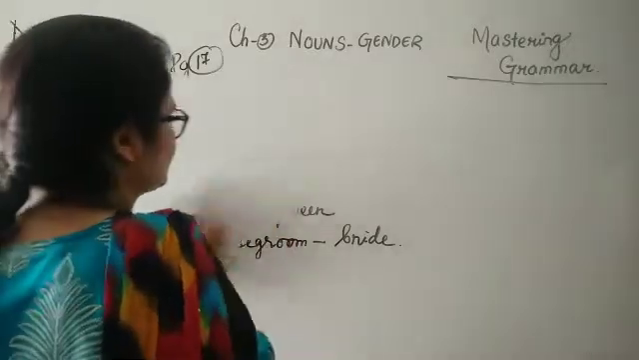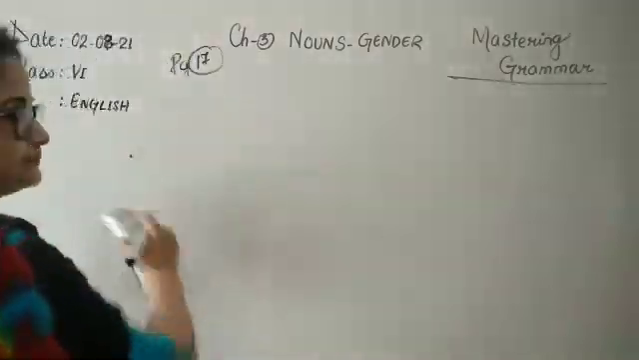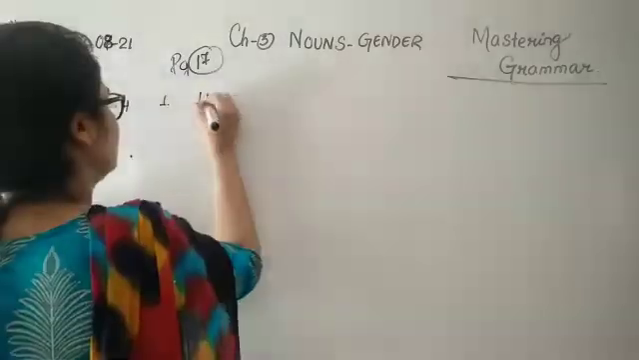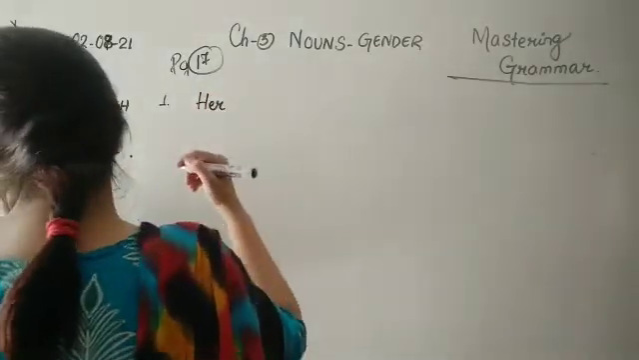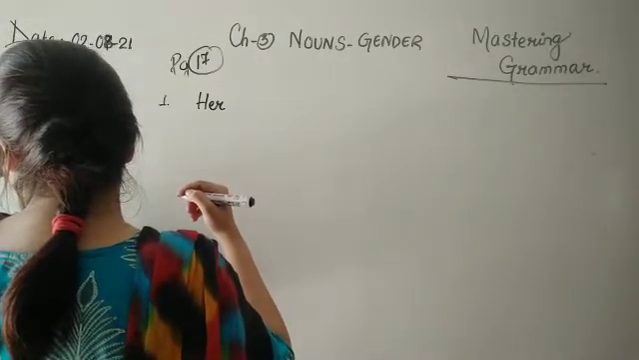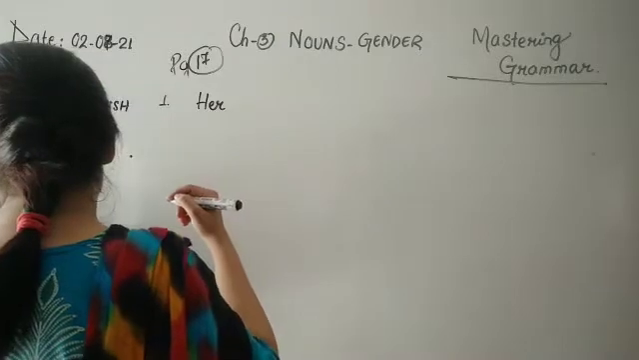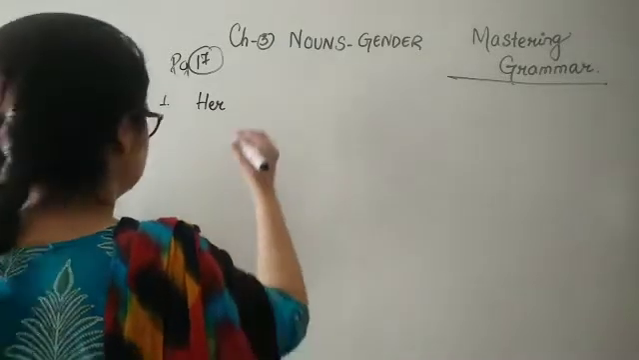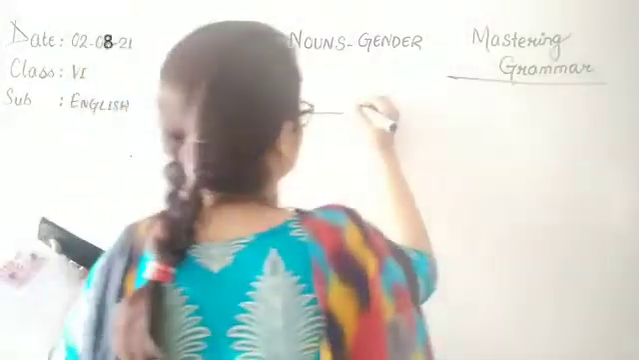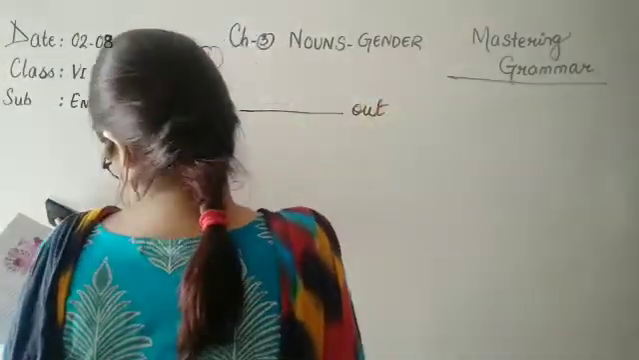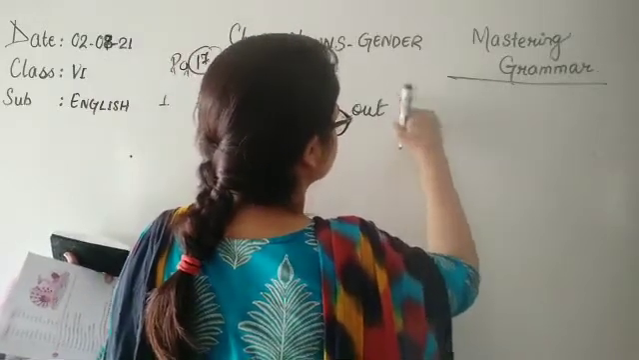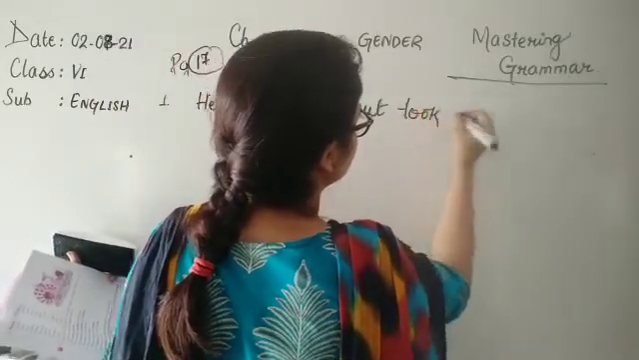This is also on page number 17. Now number 1, her. See, I am not writing this word right now. I will tell you how we are going to choose between the two words. Took out his shawl.